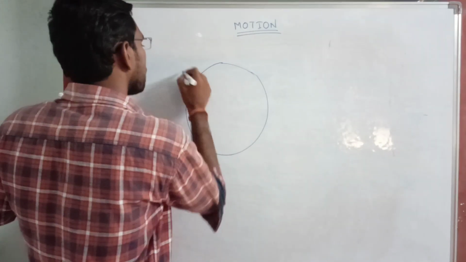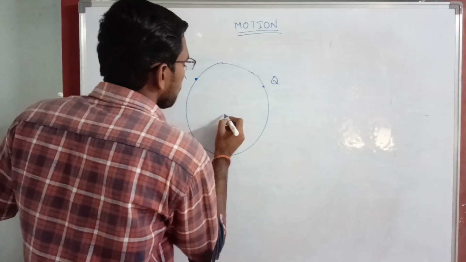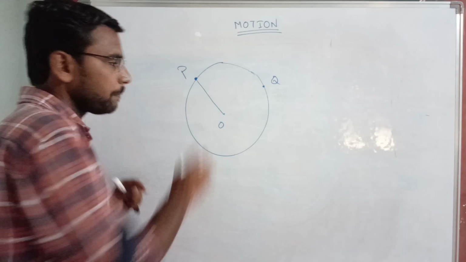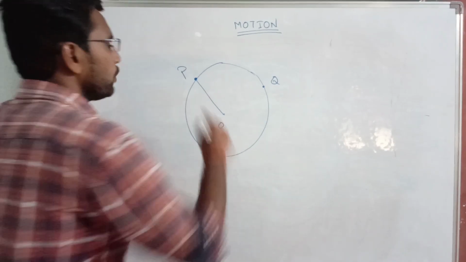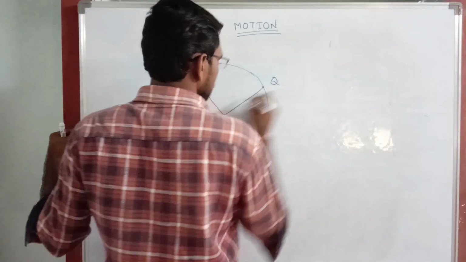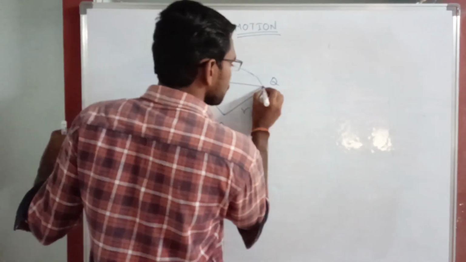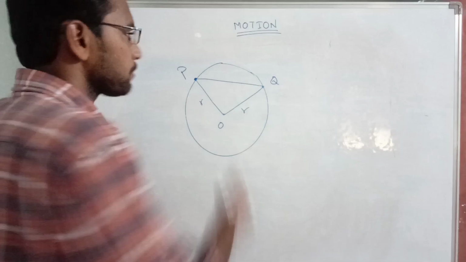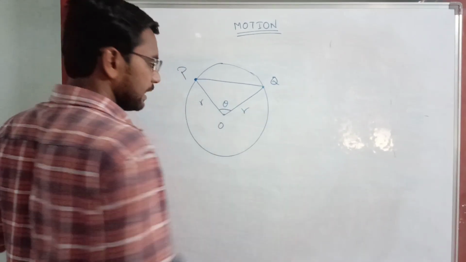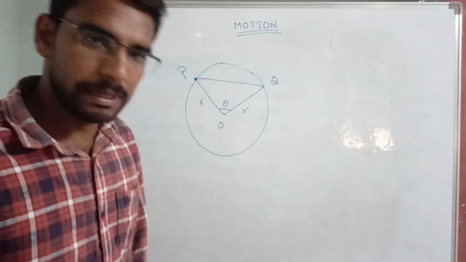So let me consider a position point P, another position Q, at center O. Initially, it is the person. He is moving in a circular path from A to B. So it is radius R. So it is also radius R only. It is the shortest distance between P and Q, displacement. It is the distance. It is the displacement. At that time, it is making an angle theta. Okay. Then what is the distance and displacement?